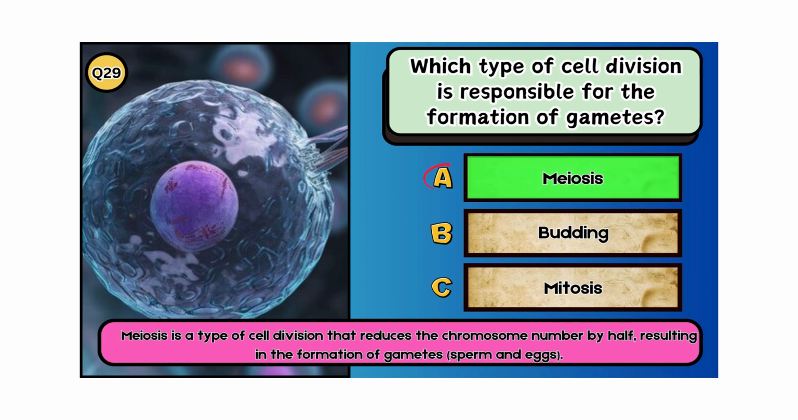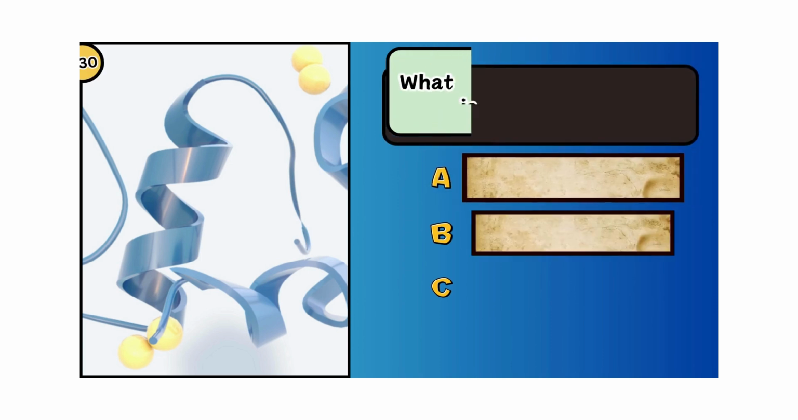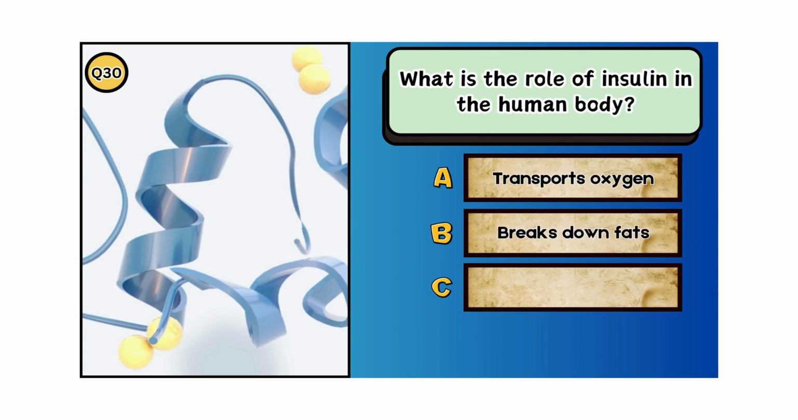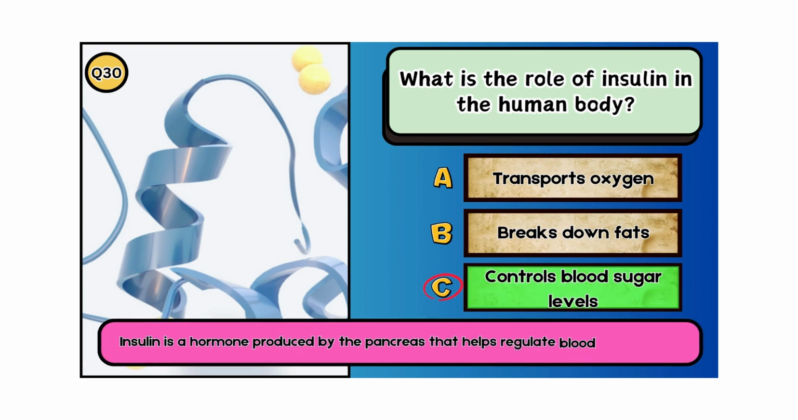sperm and eggs. What is the role of insulin in the human body? A. Transports oxygen. B. Breaks down fats. C. Controls blood sugar levels. The answer is C. Controls blood sugar levels. Insulin is a hormone produced by the pancreas that helps regulate blood sugar levels.